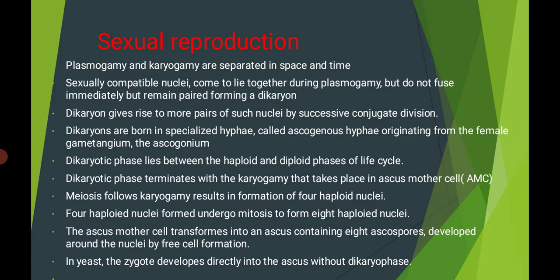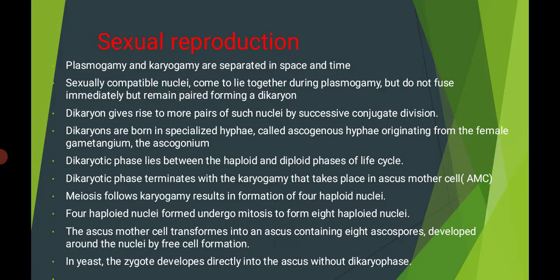Then sexual reproduction. In sexual reproduction of Ascomycota, plasmogamy and karyogamy are separated in space, meaning they are situated in separate places. Sexually compatible nuclei come to lie together during plasmogamy.